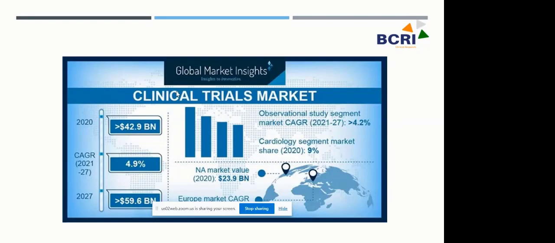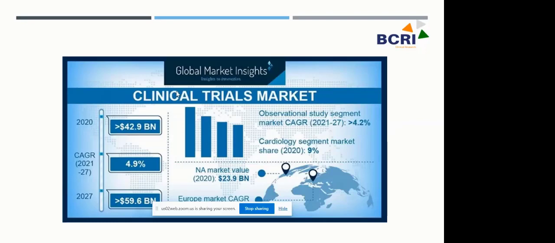The reason there is such huge growth in the clinical trial market is the increasing prevalence of chronic disease, as well as the new and growing demand for clinical trials in developed as well as developing countries, escalating the market growth.